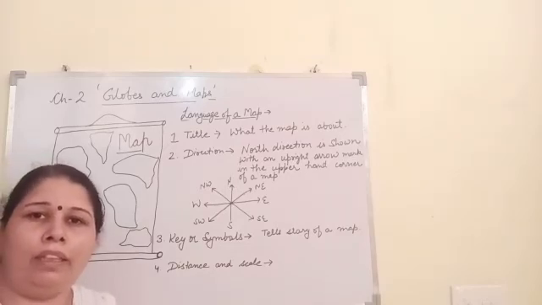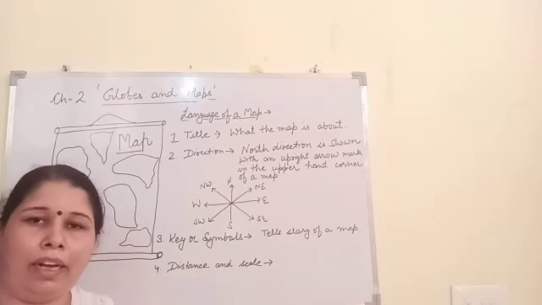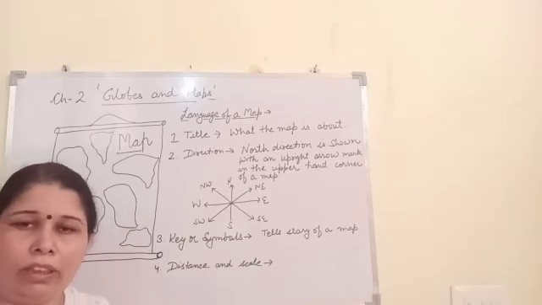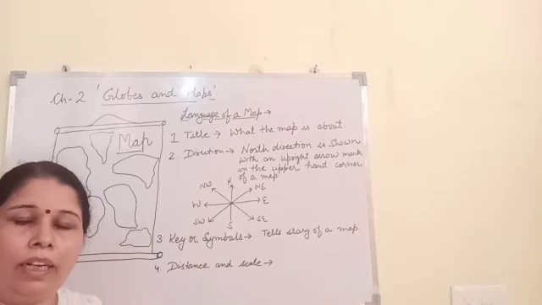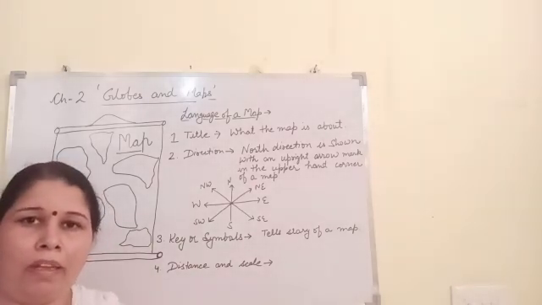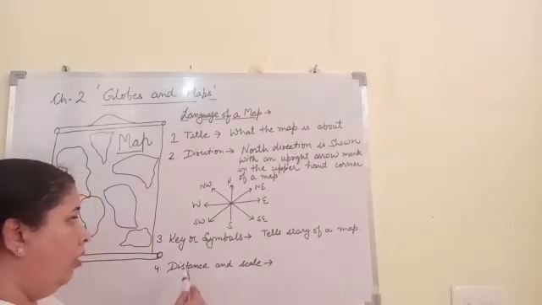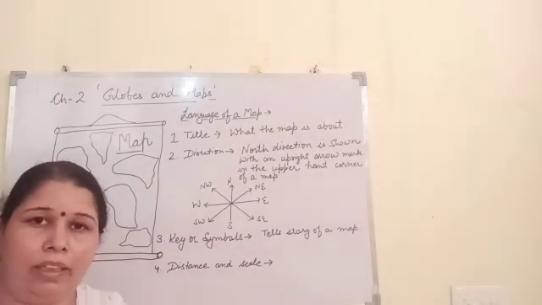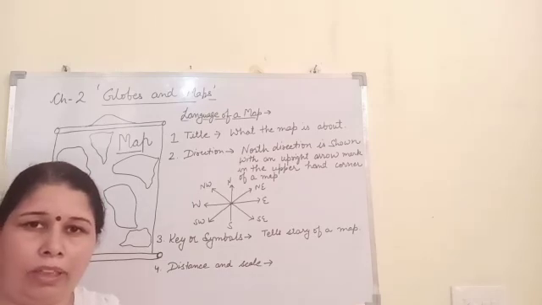There are so many man-made buildings and features on the earth which cannot be shown in their actual size and shape. That is why a few symbols or key, you can say, are used for showing such man-made features on a map.